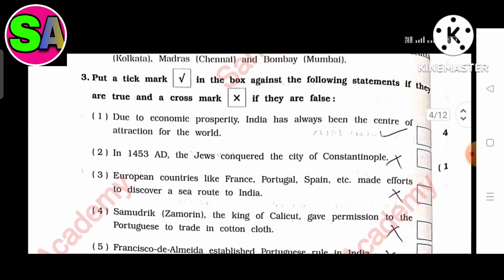In the first point, due to economic prosperity, India has always been the center of attraction for the world. The answer is true. Second, in 1453 AD, the Turks conquered the city of Constantinople. The answer is false.